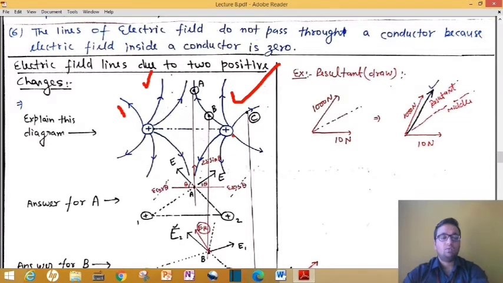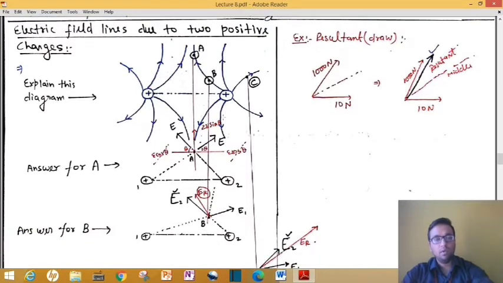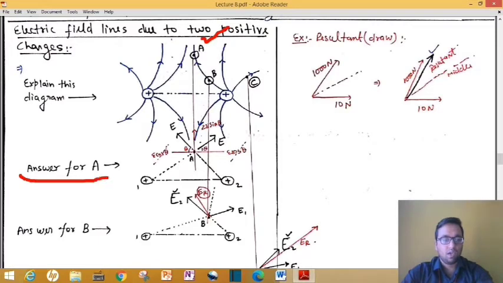Now you can think, why are electric field lines not straight? For a positive charge we always learn that electric field lines are away from the positive charge, that is okay, but it is always straight. Why is it not straight? That I have to explain here. In the first diagram, suppose I have considered point number A only, and try to focus on this diagram, that is the answer for A. For a while forget the answer for B, you have to focus on this A only.